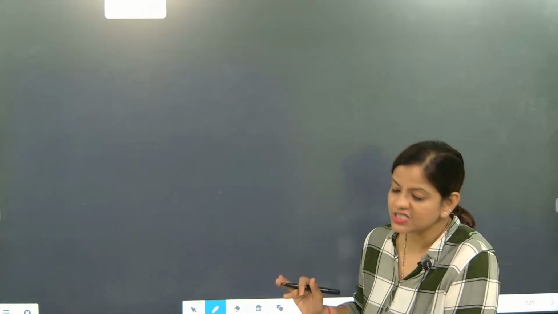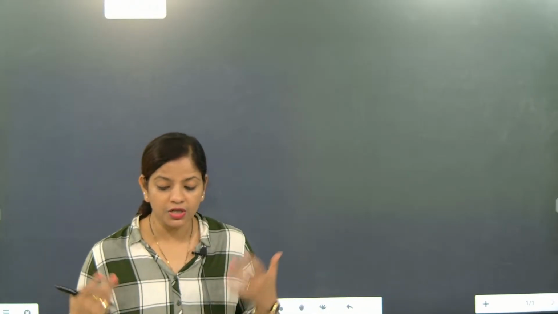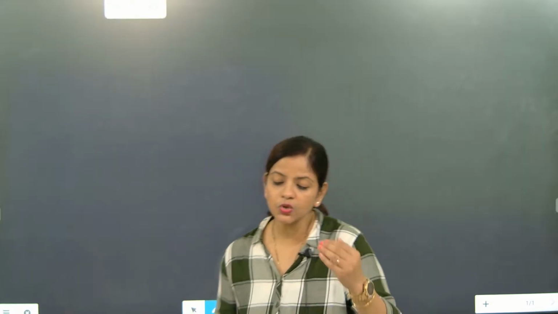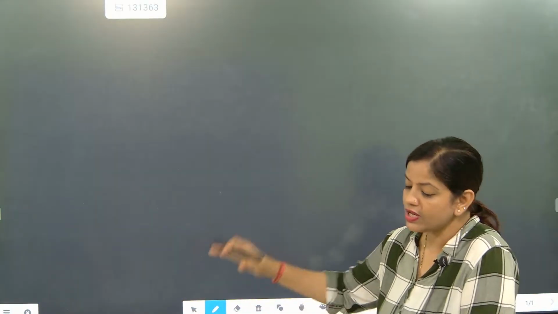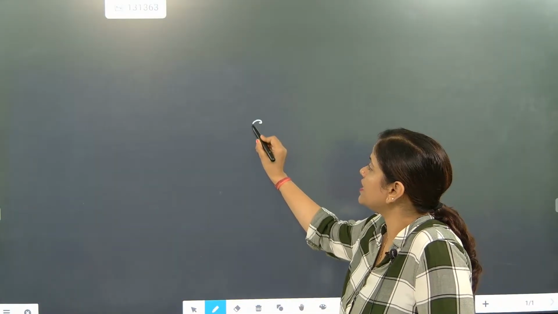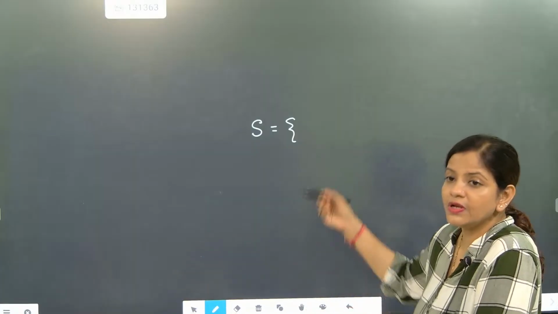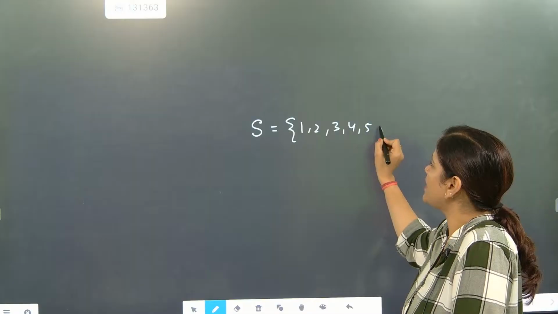Next part, sample space. Beta, what is the meaning of sample space? Sample space means the total outcomes you are writing for an experiment. Like, beta, you have a dice and you are rolling it. When you are rolling a dice, what can be the possible outcomes? The possible outcomes for rolling a dice are 1, 2, 3, 4, 5, and 6.